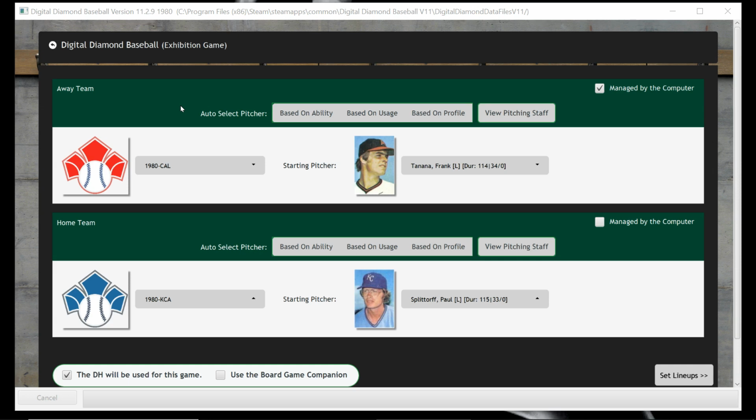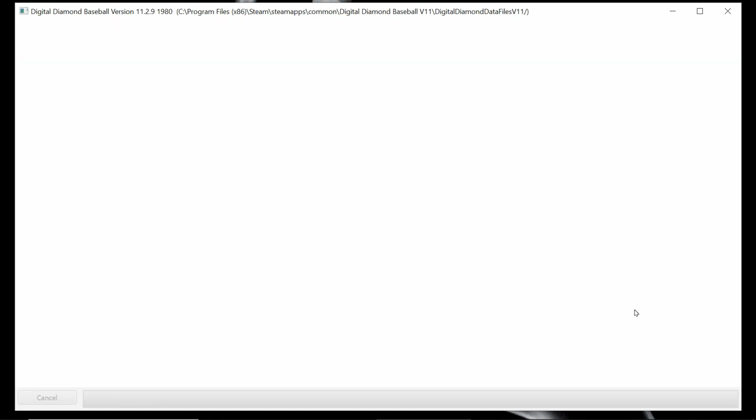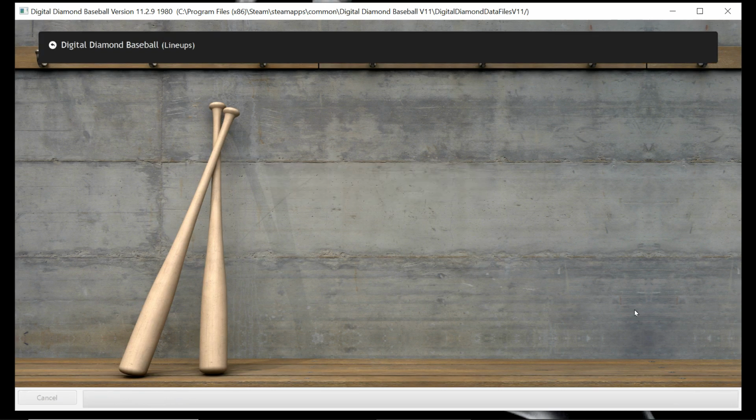Now, according to this right here, the computer will manage California, and I will manage Kansas City. It always seems like that's not what happens when I get into the game, but we'll see if that's what happens. We're going to go to the lineups. You can see the starting pitchers for today. The computer has taken Frank Tanana, and I am going to take Paul Splittorff, two lefties going up against each other. And we will get the thing going here.